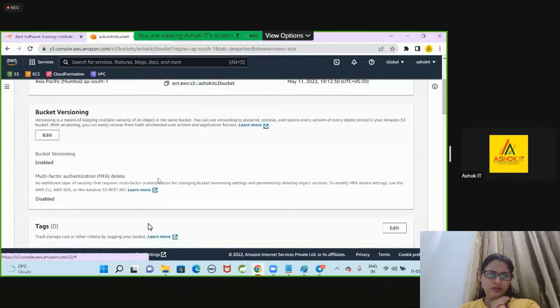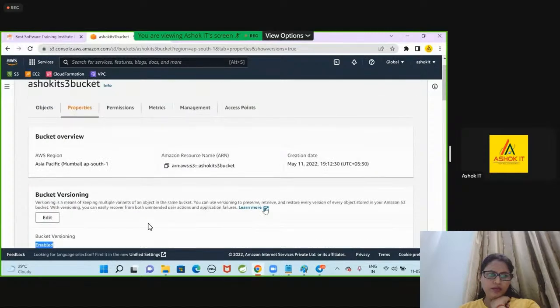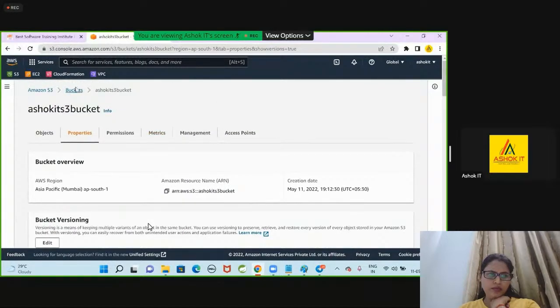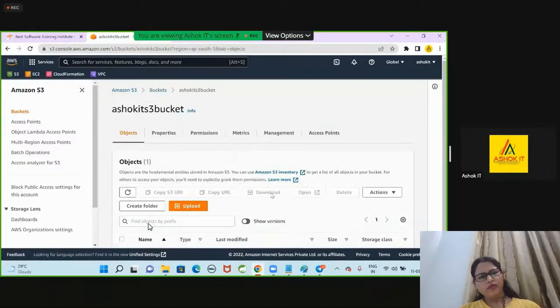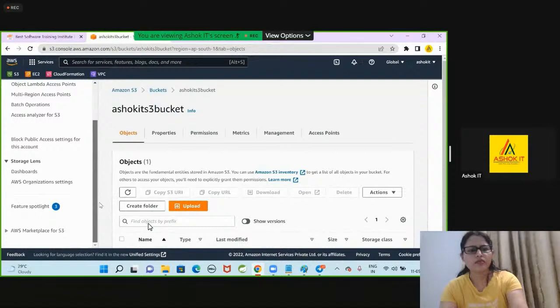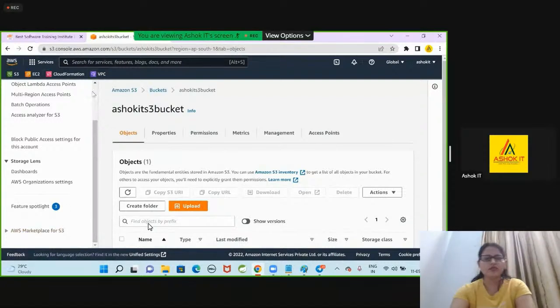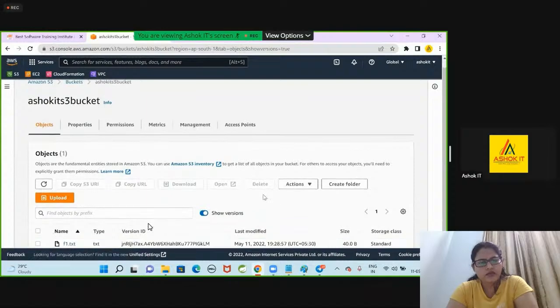Guys, I will check it. How can we recover that versioning, even though we have enabled the versioning? Whatever I have deleted, there should be one option called delete marker. That delete marker option is not displaying now. I want to recover the file whatever I have deleted. So to recover that, it should create one option called a delete marker. The delete marker option is not displaying for me.